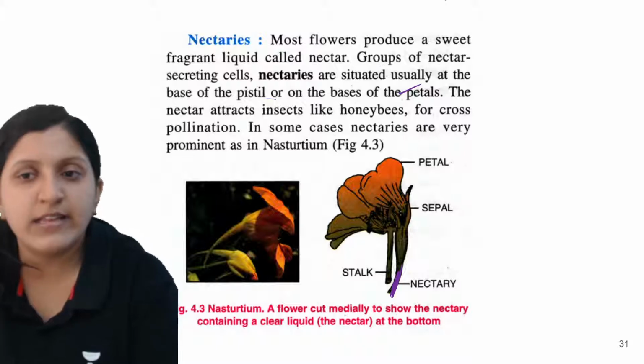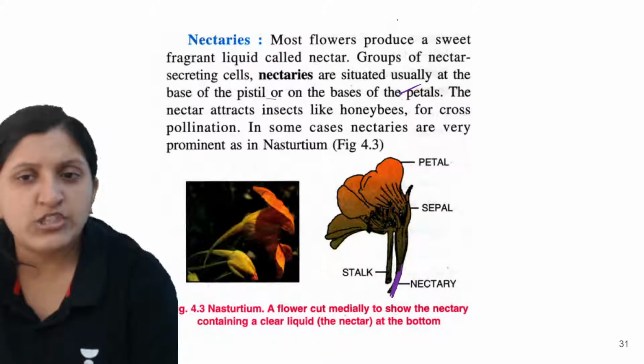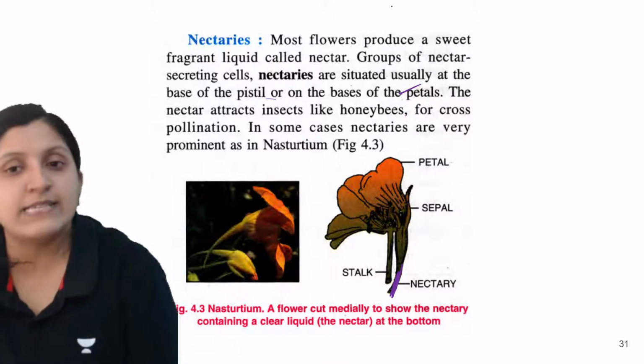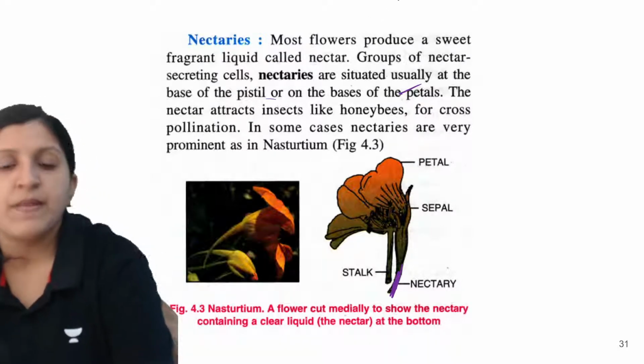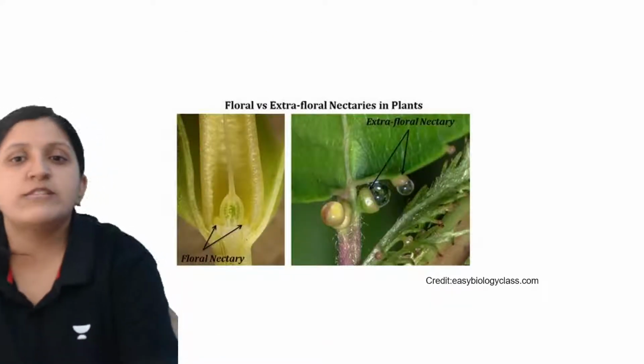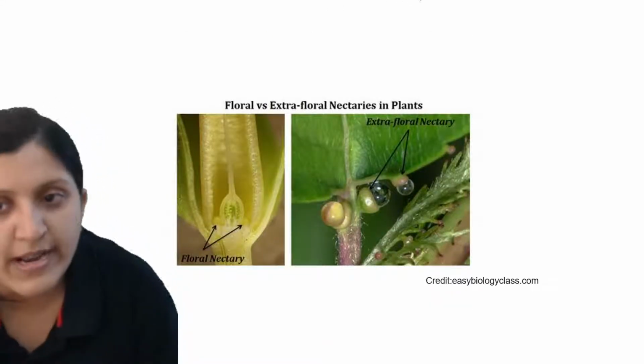That is like honey bees, cross pollination, and in some cases nectaries are prominent, as in the case of nasturtium. In that case you can clearly see the nectary there. So this is floral versus extra floral nectaries in plants.